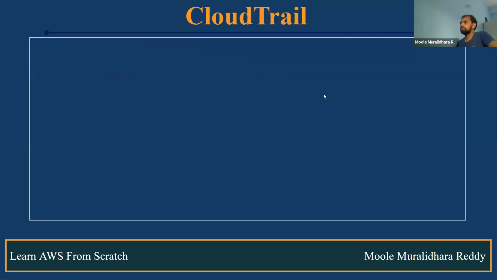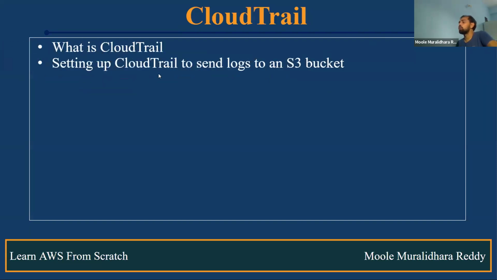Coming to CloudTrail, what is CloudTrail? Types of CloudTrail available, how do we set up CloudTrail logs to be sent to the S3 bucket, and how do we delete them? Once you complete CloudTrail, let's take an example: someone deleted a DynamoDB table. You need to find out who has deleted it. Those things we can check in CloudTrail.